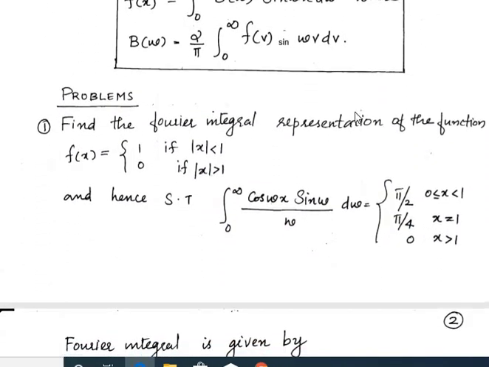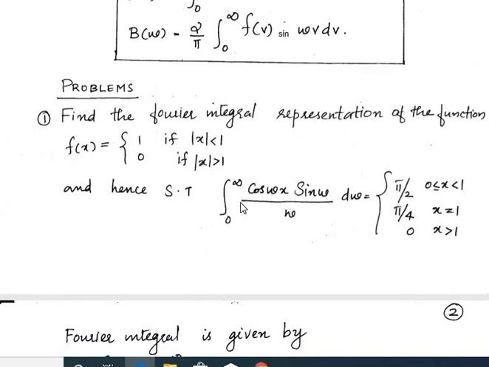First question: find the Fourier integral representation of the function f(x) equal to 1 if |x| less than 1, 0 if |x| greater than 1, and hence show that the integral from 0 to infinity of cos(ωx) sin ω by ω dω is equal to π/2 for 0 ≤ x < 1, π/4 for x = 1, and 0 for x greater than 1. So the question is to find the Fourier integral representation.